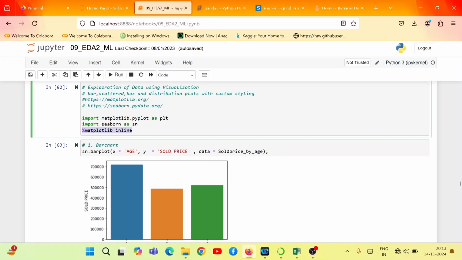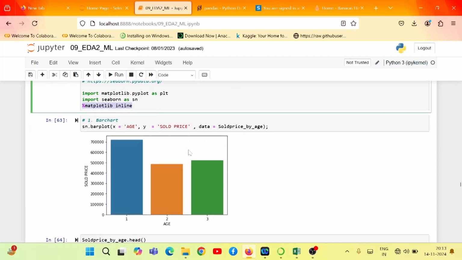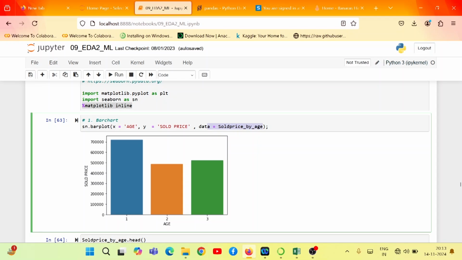Let us discuss the bar chart. A bar chart is a frequency chart for a qualitative variable, or you may say a categorical variable. It can be used to assess the most occurring and least occurring category within the data set. If you want to draw the bar chart, we have to call the barplot of the Seaborn library. The data frame should be passed as a parameter. See here, we are passing this data frame as a parameter. To display the average sold price of each age category, we pass sold price as y and age as x. If you execute it, this is the outcome.